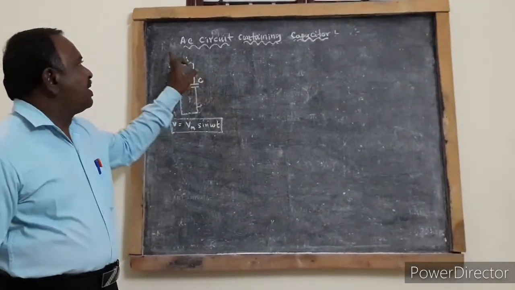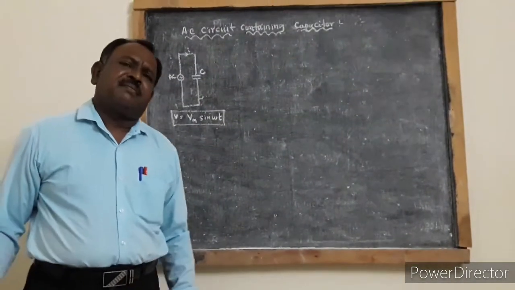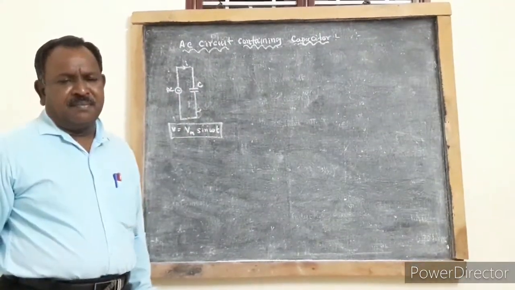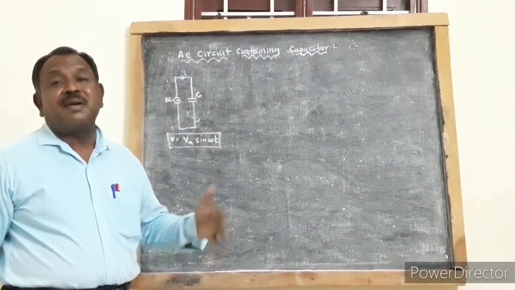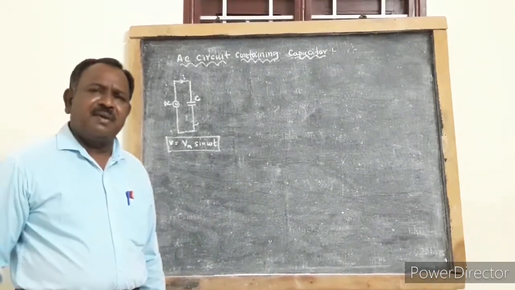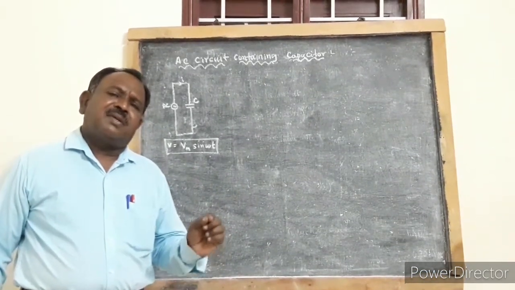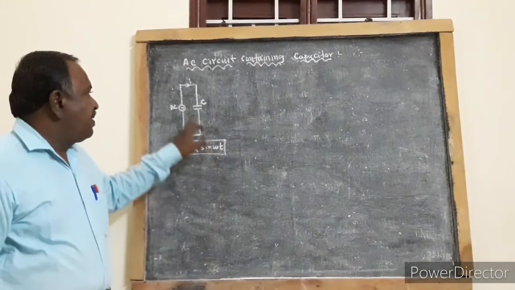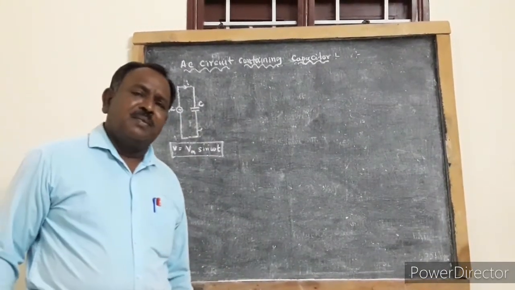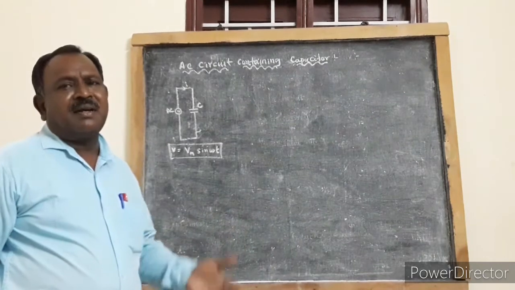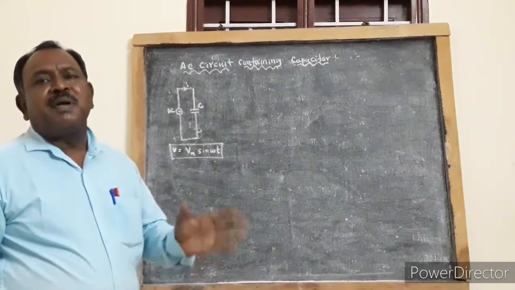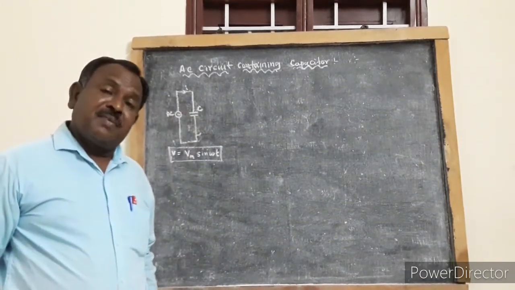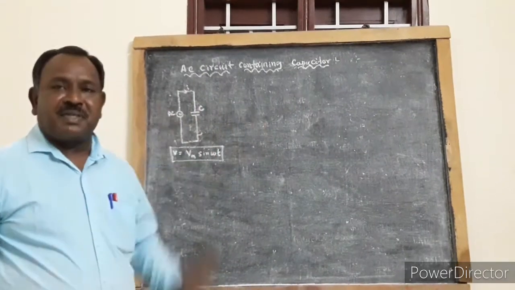Students, next we are going to see the AC circuit containing a capacitor. Here we are going to see, when an AC source is connected to a capacitor, what is the phase relation between current and voltage. We have seen when an AC source is connected to a resistor, both current and voltage are in phase with each other. If an AC source is connected to an inductor, voltage is leading the current, or current is lagging the voltage, by pi by 2. Now we are going to see what will happen to the current and voltage when an AC source is connected to a capacitor.